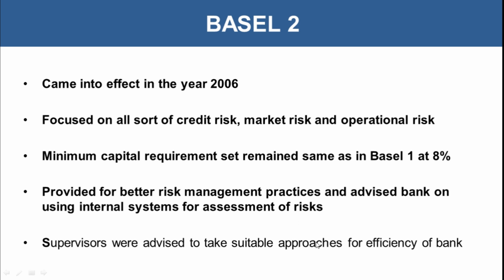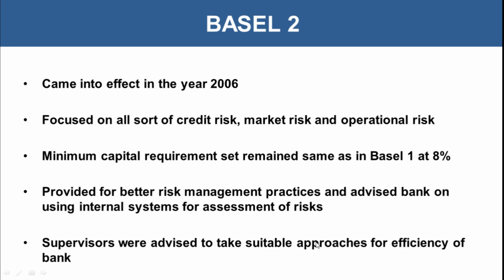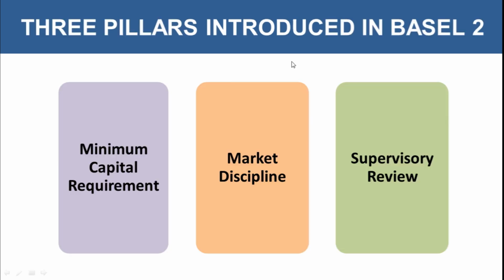The supervisors were advised to take suitable approaches for efficiency of bank, and the supervisors were given role to look at the efficiency of bank and to advise on taking suitable approaches under these Basel II norms. So three pillars were introduced in Basel II, and this was like minimum capital requirement. So this is same which was there in Basel I also at 8% of risk-weighted asset.